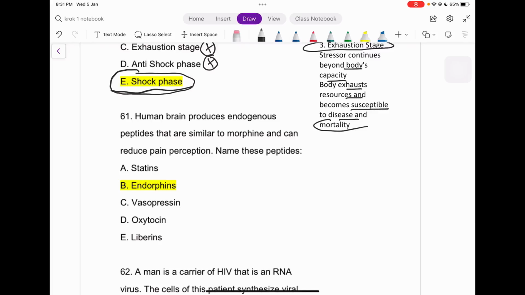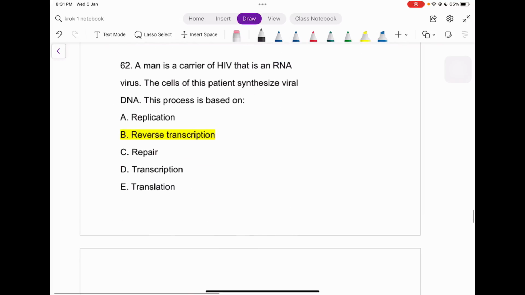That is, our human brain produces endogenous peptides in itself, similar to morphine. That is what? Endorphin, right? That is a direct question from physiology. Next question. Okay, this is a very important question, guys.